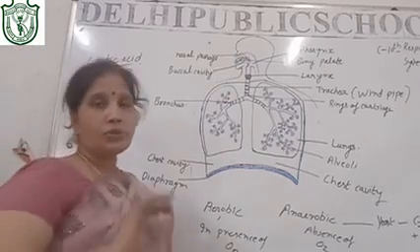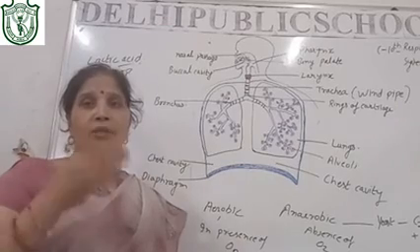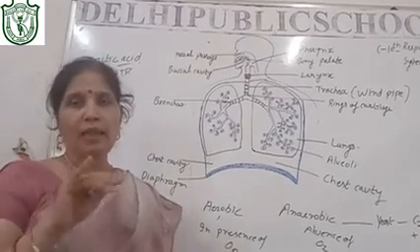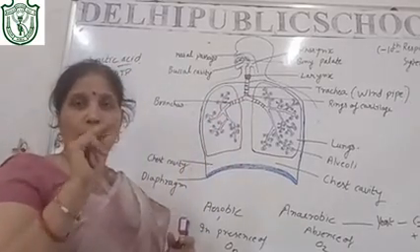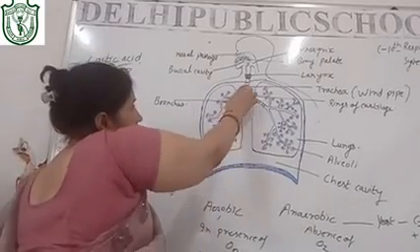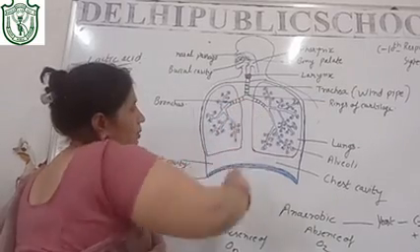And these cartilaginous rings provide strength to the trachea. It means that when we are exhaling the air, when a very little amount of air is left in the trachea, the tube may not collapse. So this is the purpose of these rings. Now this trachea bifurcates into two, and each part is called the bronchus.